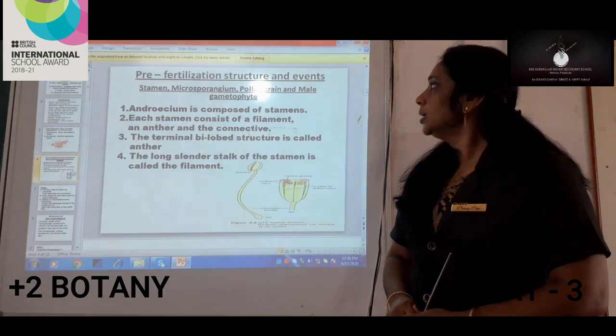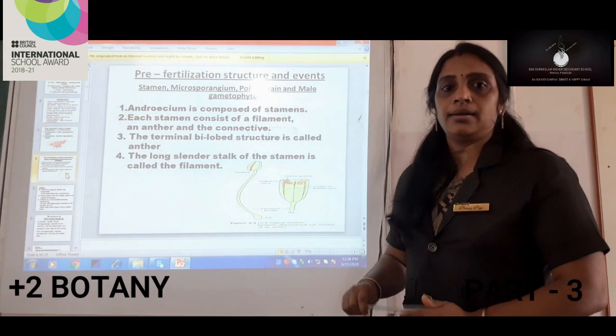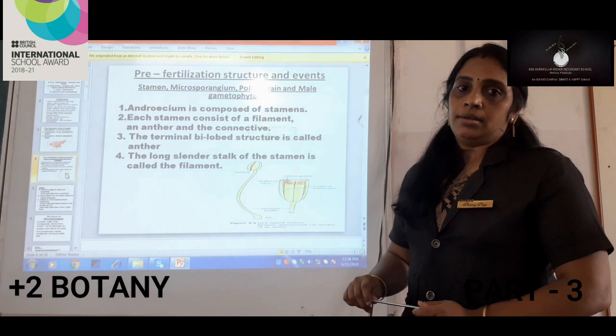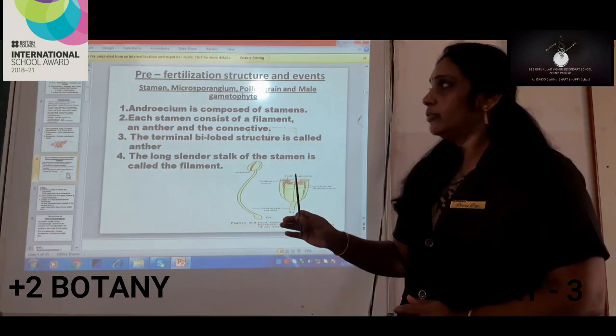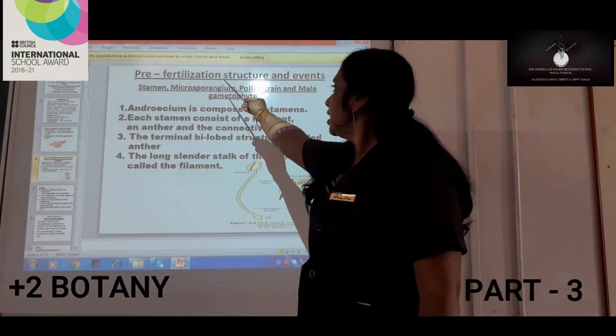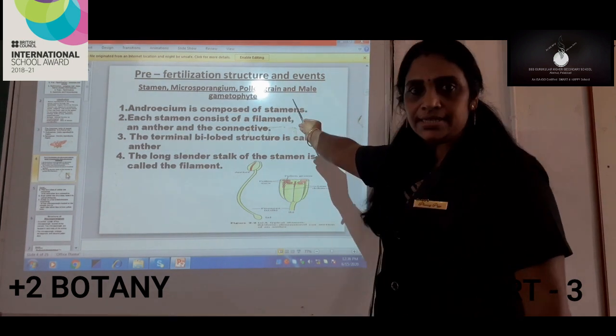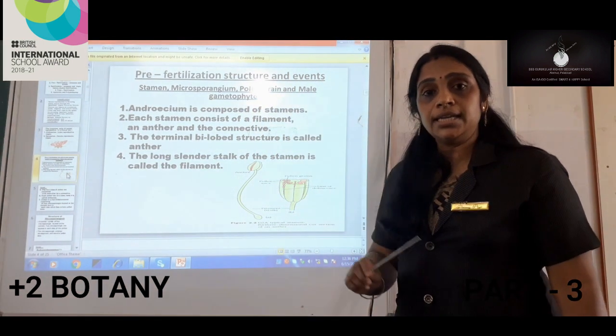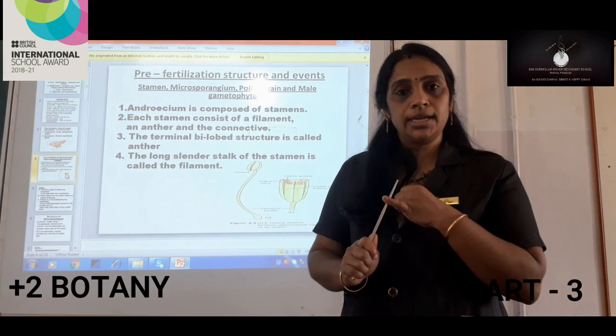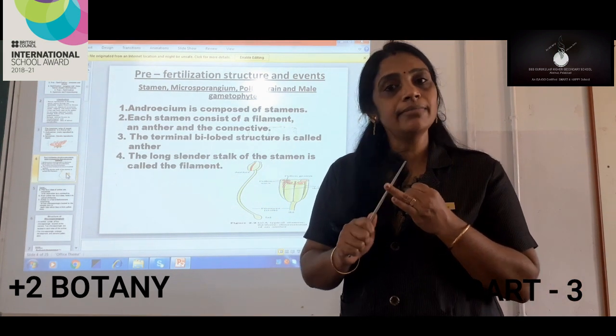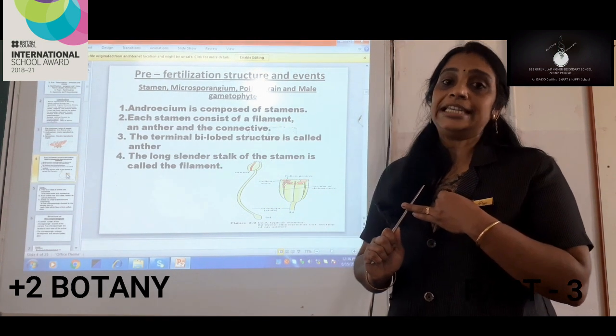Now we can go to the second point of the chapter, that is pre-fertilization structure and events. In that we have to study the structure of the male reproductive organ as well as the structure of the female reproductive organ in detail.